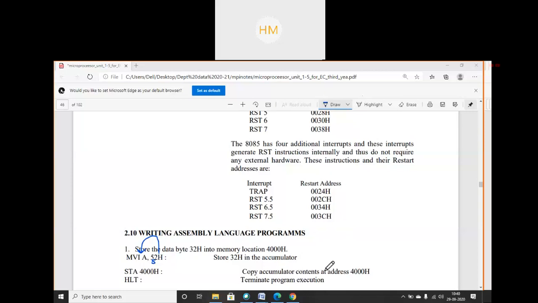It copies the accumulator contents to address 4000 hex. But the basic need is that the data should be there in the accumulator. That's why I used MVI A, 52 hex. Destination is my A. STA stores the contents of the accumulator at the address mentioned in the program. So this is one way to write the program.